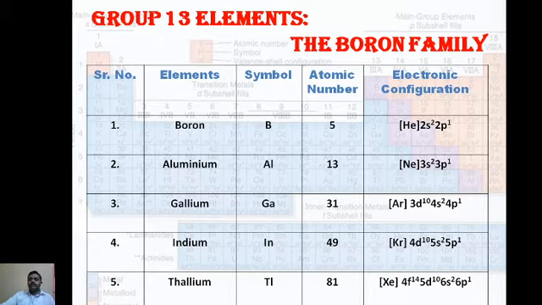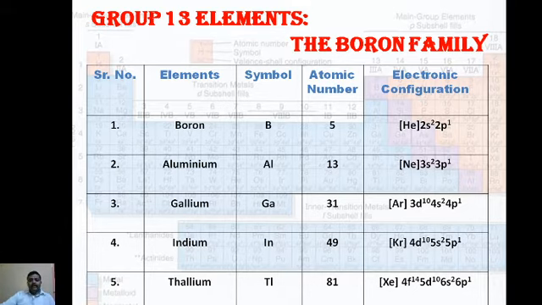Therefore, you can write helium in square brackets, and the remaining electrons as 2s2 2p1. Atomic number equals the number of electrons, so with atomic number 5 there are 5 electrons. We write its electronic configuration as [He] 2s2 2p1. We can apply the same for the remaining elements.